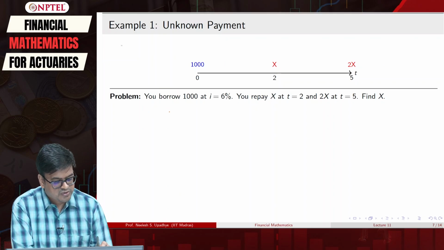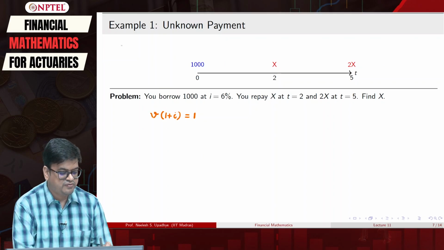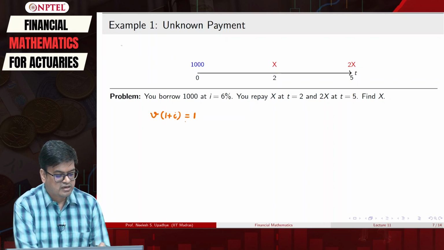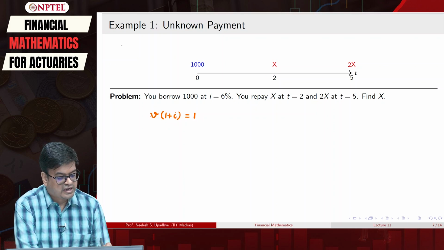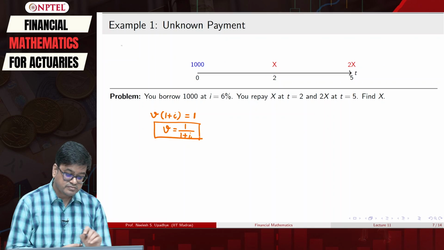If I have 1 unit and rate i, then at maturity after one period, what should be the value? That value is 1 plus i, and then we derived V is equal to 1 upon 1 plus i. So, we will use this particular structure with V notation in our mind, right.